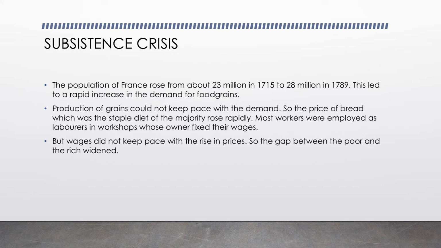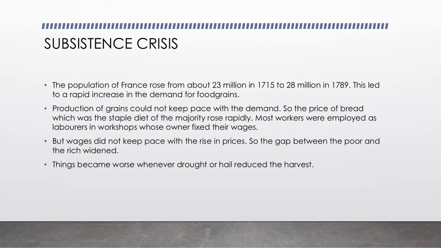Now, what do I mean by this line? The gap between the poor and the rich widened. It means that the rich people, that is the clergy and the nobility, could afford the money. But the poor people could not afford it. They could no longer buy the bread.